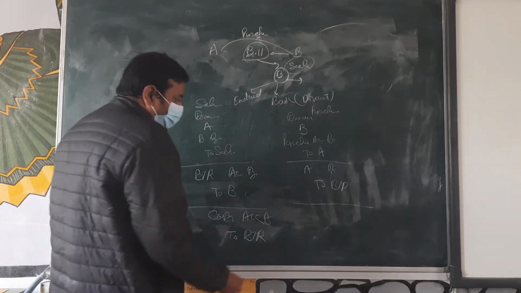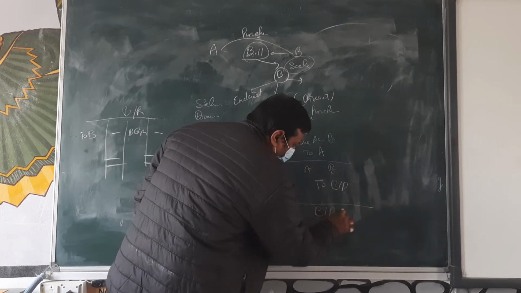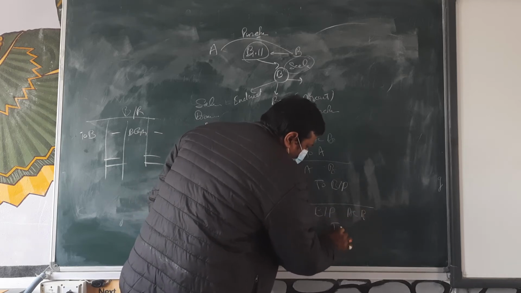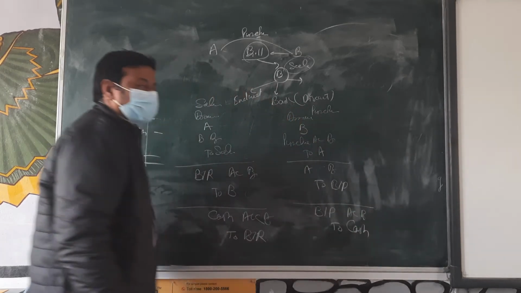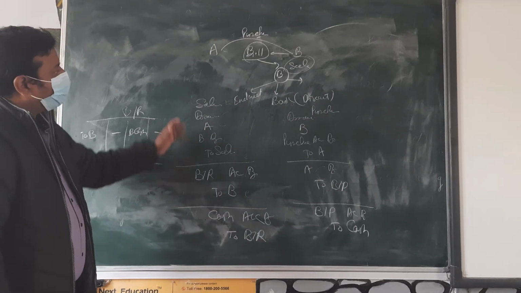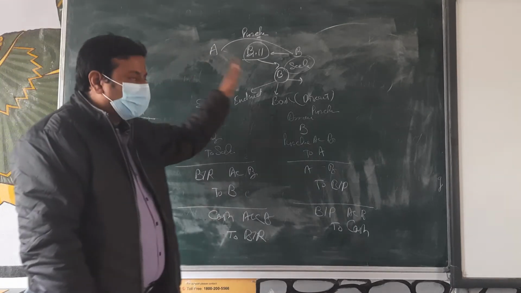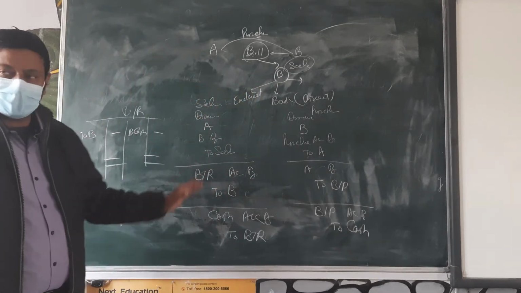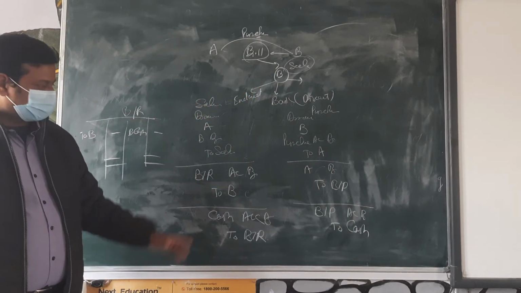Make the entry, just opposite. It's what? BP account debit to cash or bank. Again A. How will A come? Don't utilize A or B, beta. It's a transaction for BR and BP. When they are not paying and they return the bill, after that, this is all the transaction for the BR and BP.